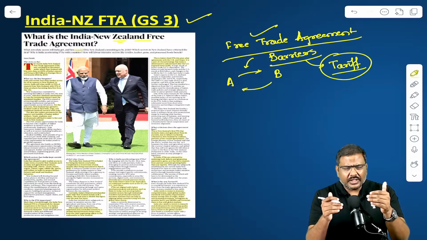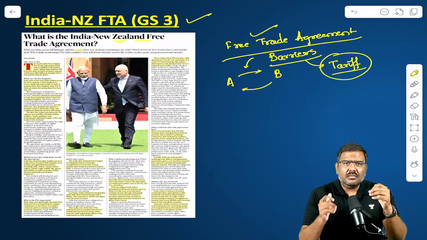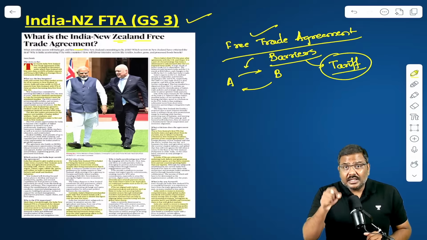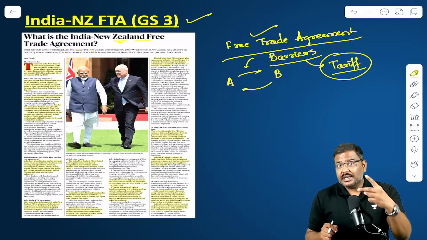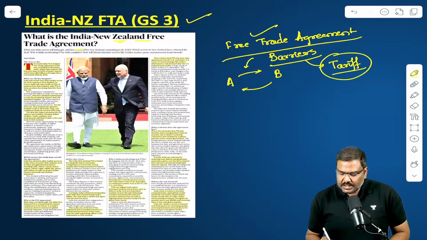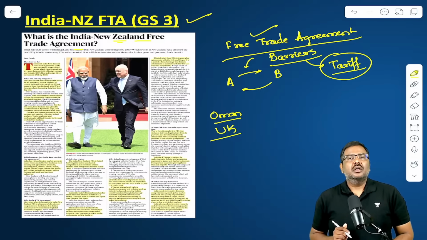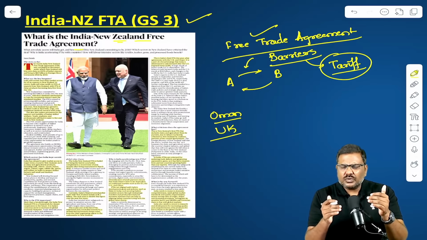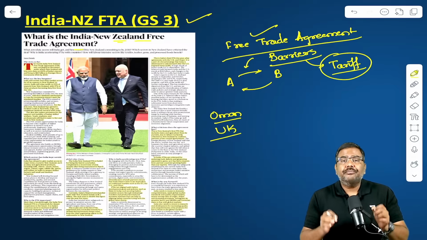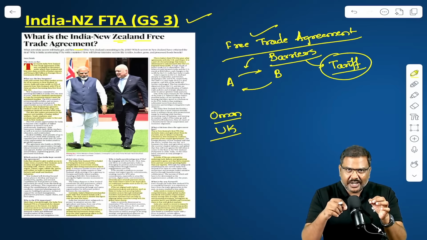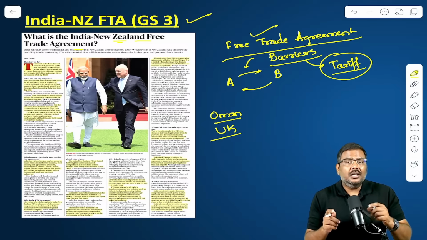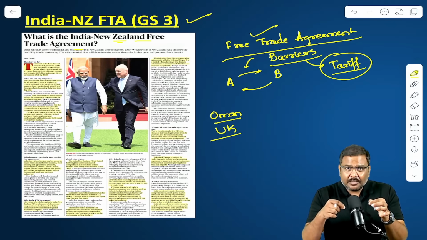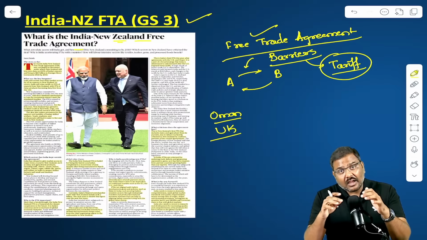barriers. Now, in the context of India, it has been signing multiple trade agreements in the past, and this year itself, it has signed two agreements. One is with Oman, and before that with United Kingdom. But in the month of December, there was one more announcement done by the government of India. That is, the negotiations for the trade agreement between India and New Zealand have been completed.